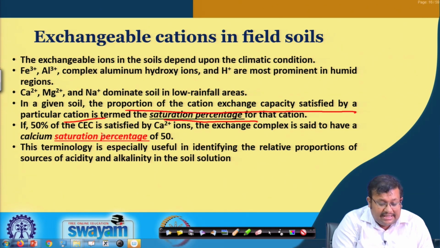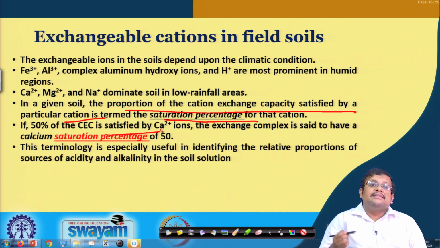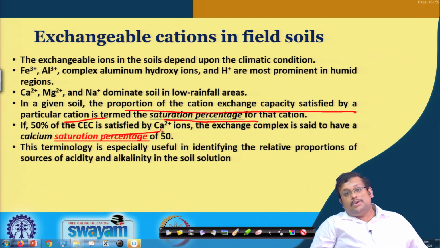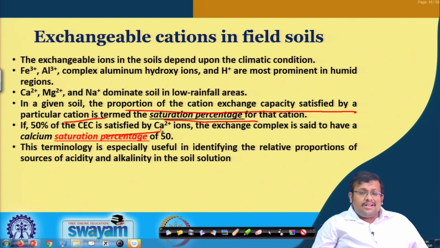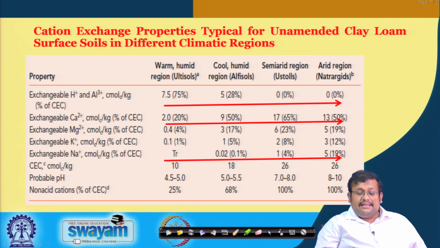So, if 50% of the CEC is satisfied by calcium ions, the exchange complex is said to have a calcium saturation percentage of 50. This terminology is especially useful in identifying the relative proportion of sources of acidity and alkalinity in the soil solution. So, this saturation percentage is very important, and we will see another important term, base saturation percentage, in the coming lecture.